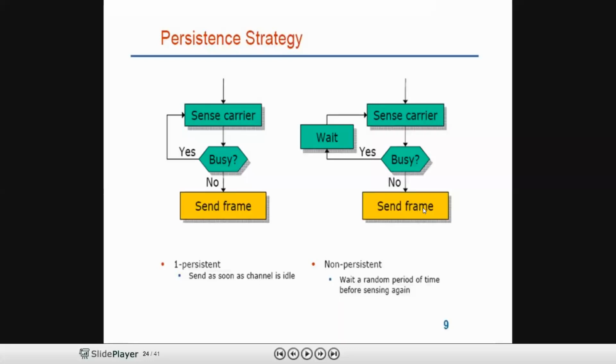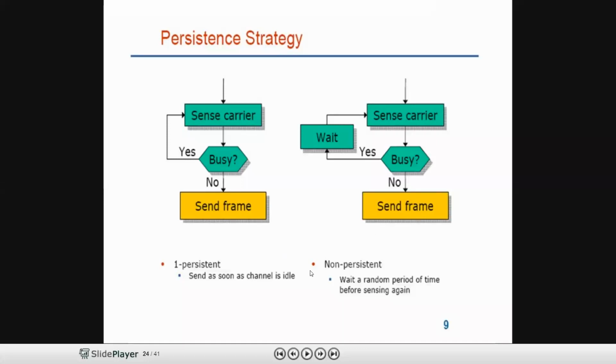The difference between one persistent CSMA and non-persistent CSMA is that in one persistent CSMA, the station senses the channel continuously. In non-persistent CSMA, it senses the channel once, and if the station finds it busy, it waits for a random period of time. This is the difference between one persistent and non-persistent CSMA.